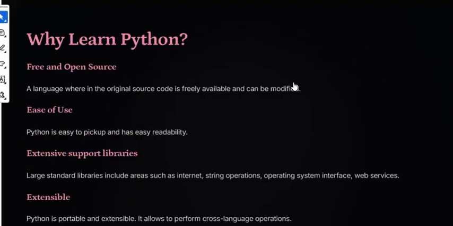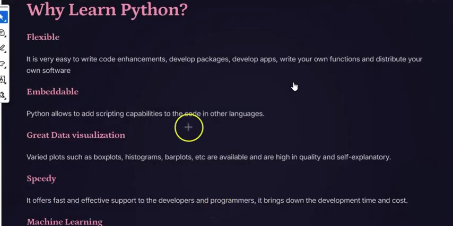It is portable. Now when I say portable and extensible, it is very easy for me to use it in other programming languages as well as on other platforms. There is great data visualization, that is called graphs. So there are varied plots like box plot, histogram, bar plots, etc. which are very easily available. And I can use them with quality, and the presentation itself becomes very self-explanatory. The speed of Python is very fast. It offers fast and effective support for developers as well as programmers.